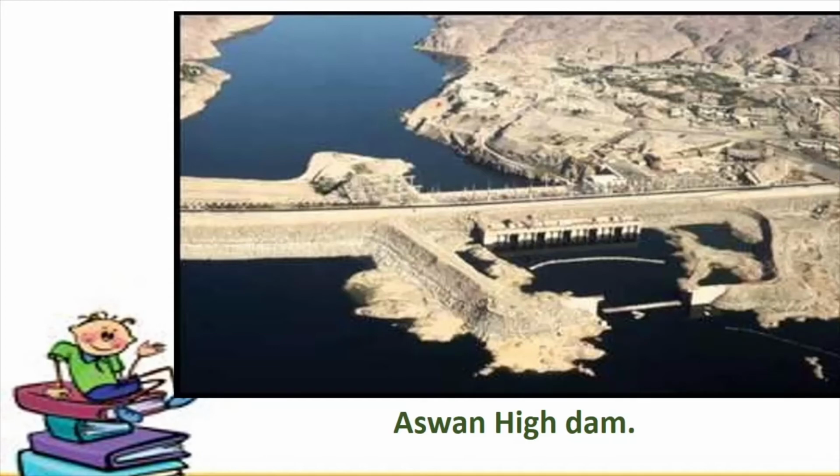Now, you must be knowing that there is the river Nile in Egypt. Now, what these Egyptians wanted to do is collect and control the water from the river Nile. So that is why they started building this dam. They laid out plans in order to build this dam.